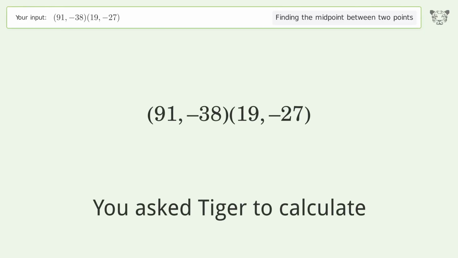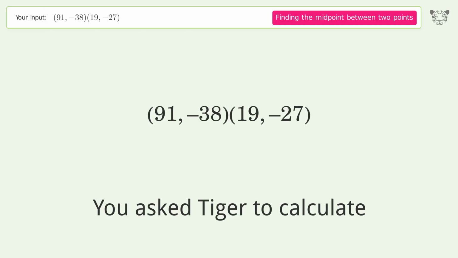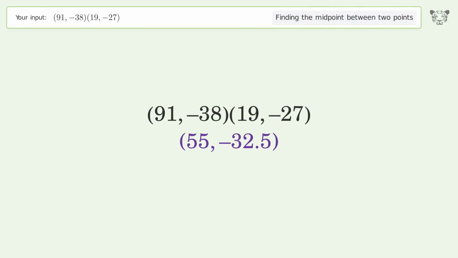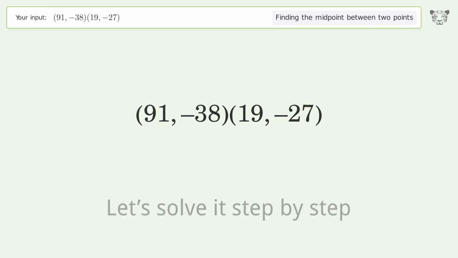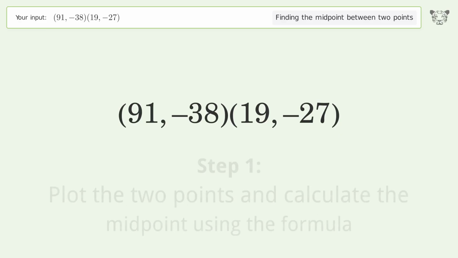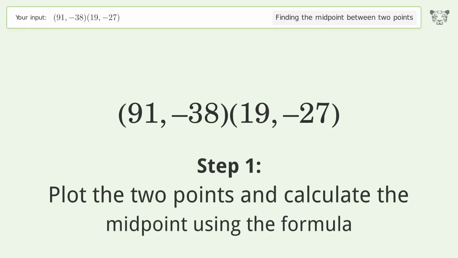You ask Tiger to calculate. This deals with finding the midpoint between 2 points. The midpoint between the 2 points is 55, -32.5. Let's solve it step by step. Plot the 2 points and calculate the midpoint using the formula.